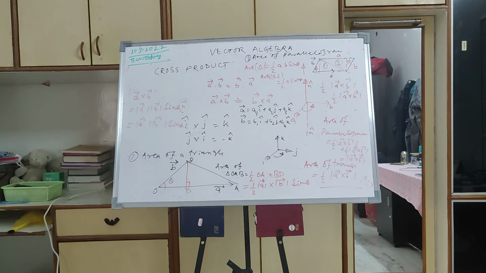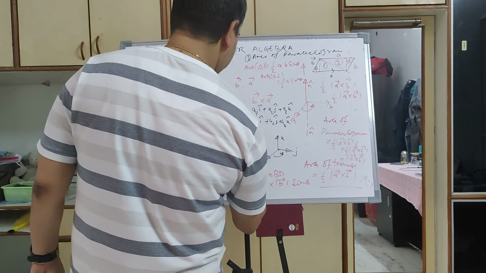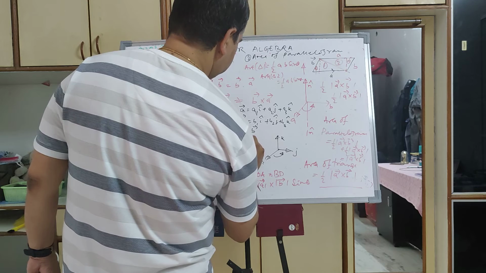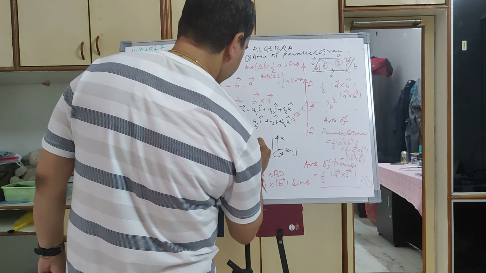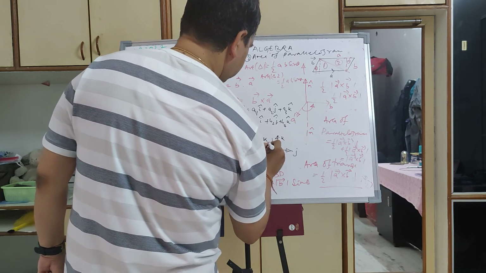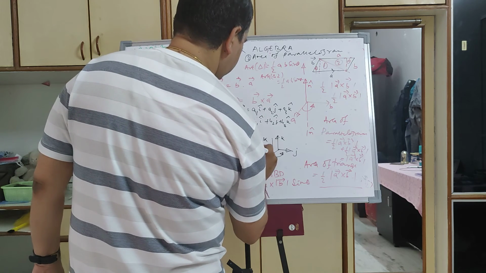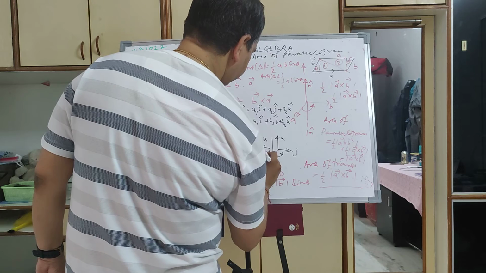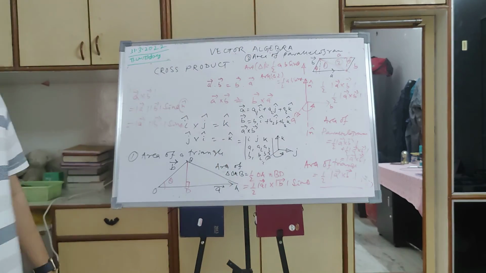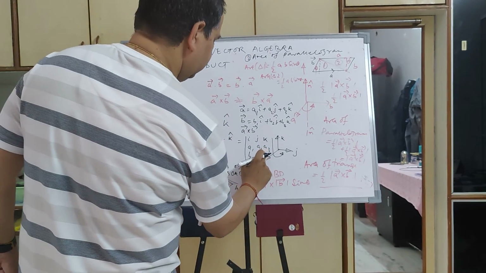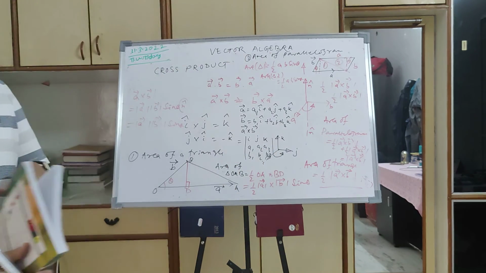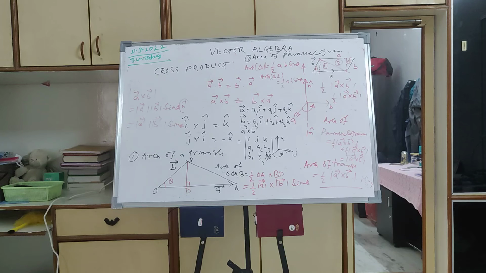If these are the two vectors, then A cross B is equal to the determinant of i, j, k, A1, A2, A3, B1, B2, B3. This is very, very important and you should always remember this one.